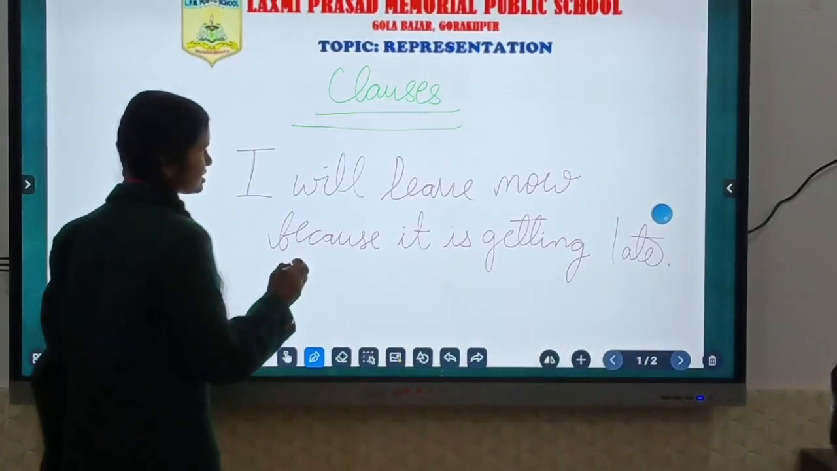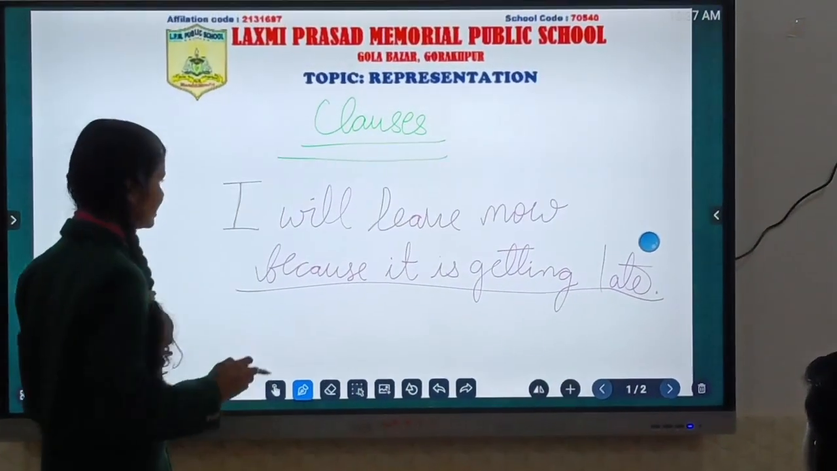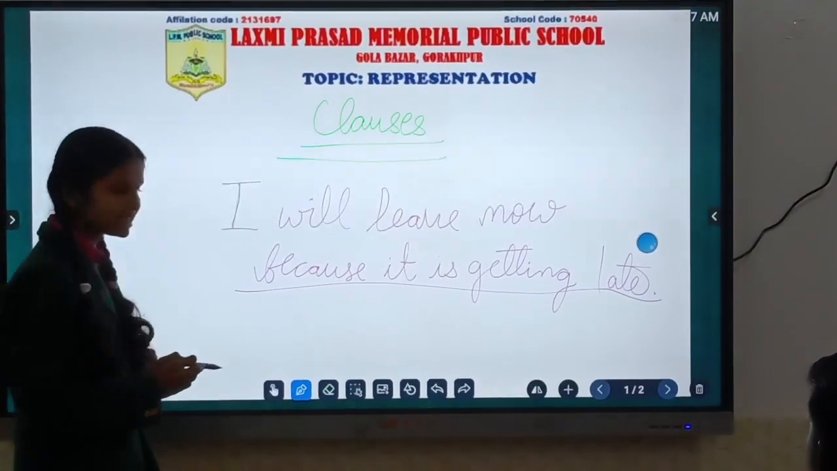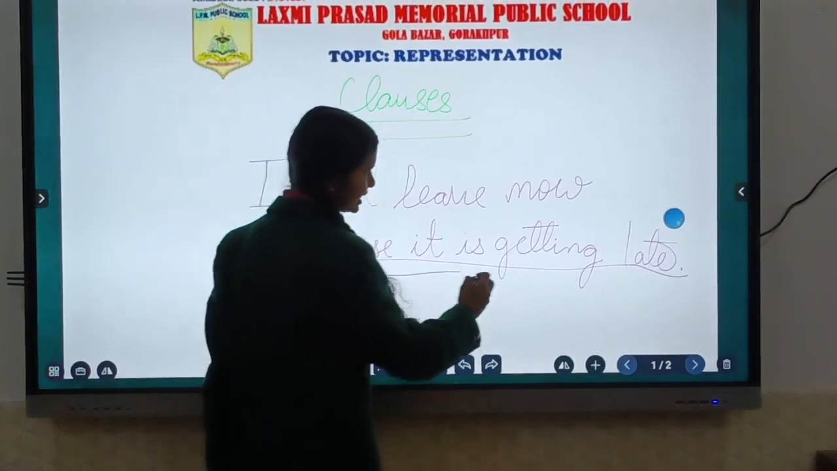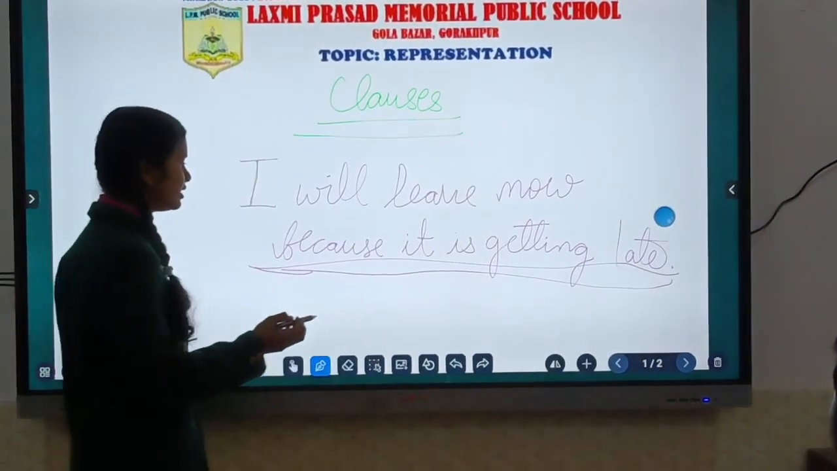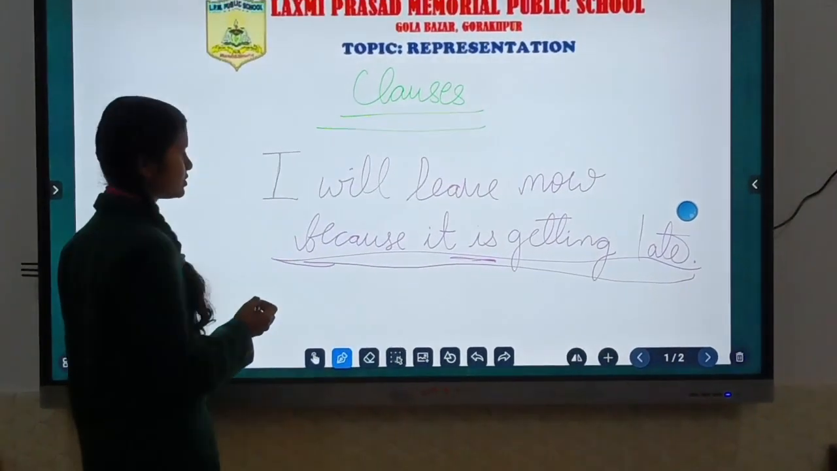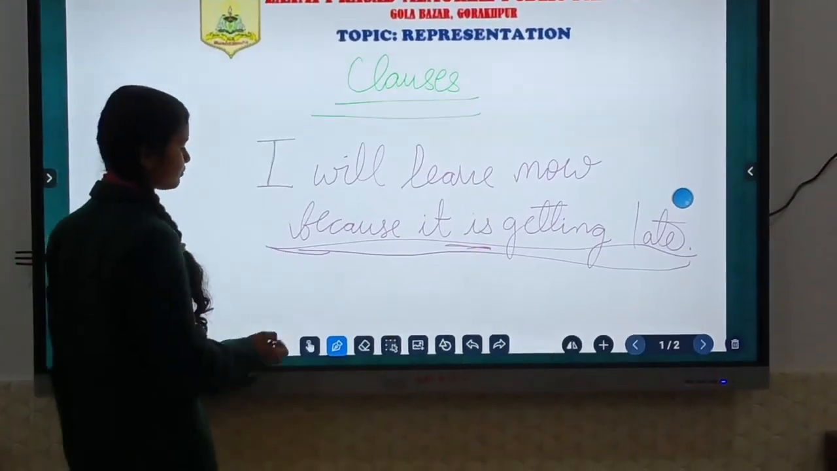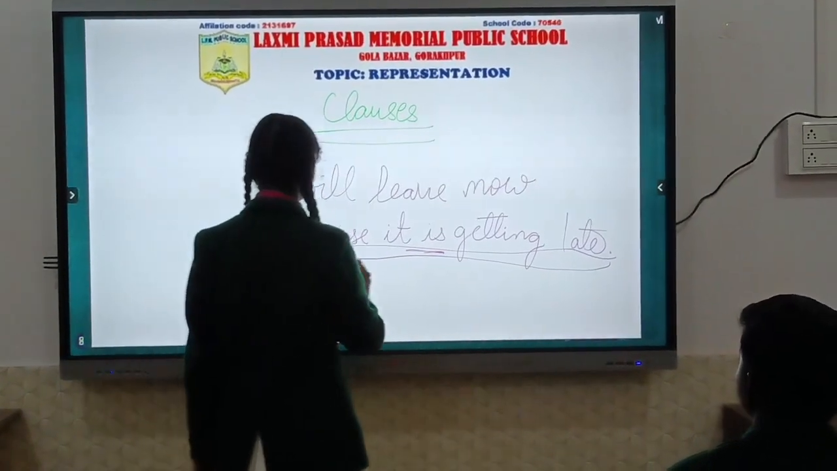In this sentence, here is a clause. The sentence is: I will leave now because it is getting late. In this sentence, because it is getting late is a group of words, and it has a finite verb and can make sense on its own, so it is an example of a clause. Now we will talk about the types of clause.